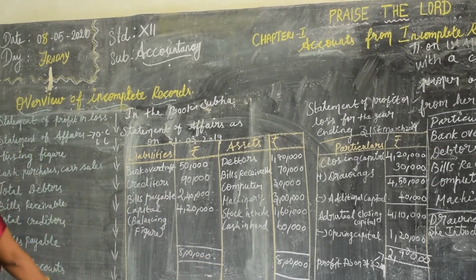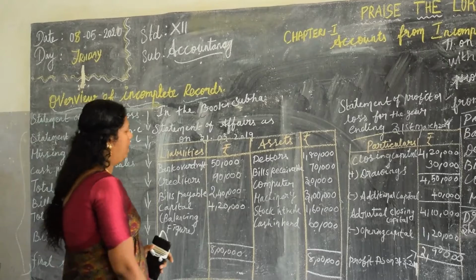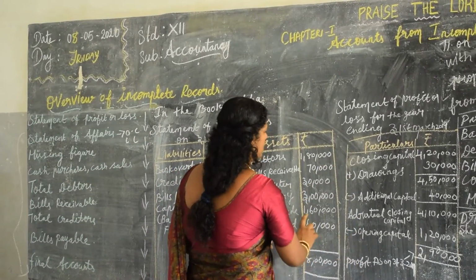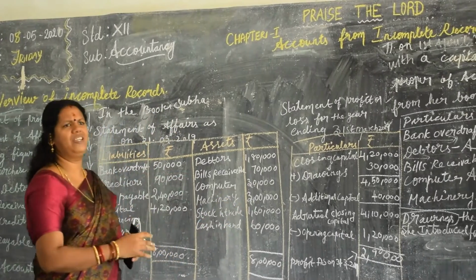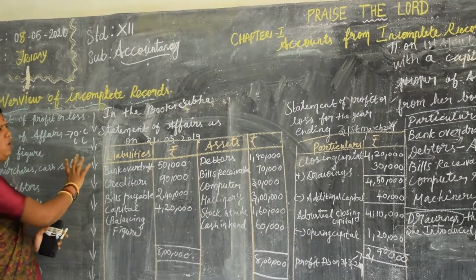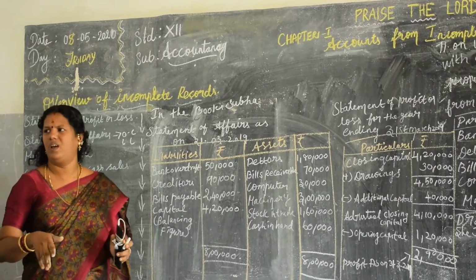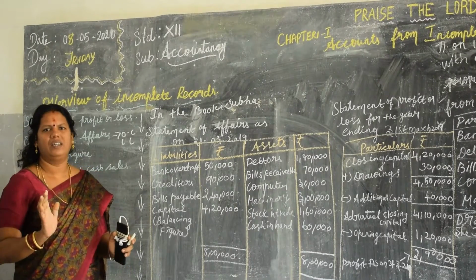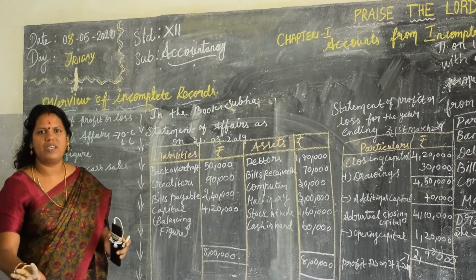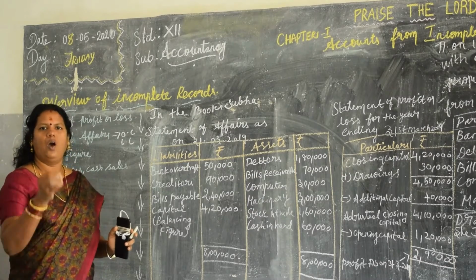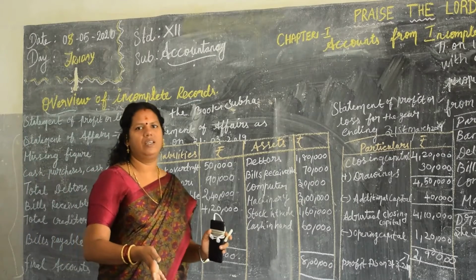Analyze all the figures. Liabilities, assets, how I derived this, what is missing. What is the first and foremost thing in accounts from incomplete records? Analyzing what is missing there. Whether opening capital is missing or closing capital is missing, or drawings is missing.